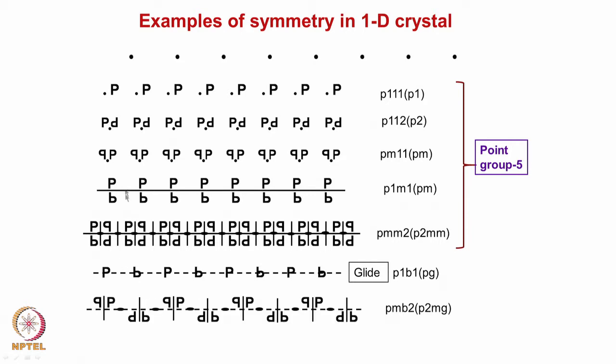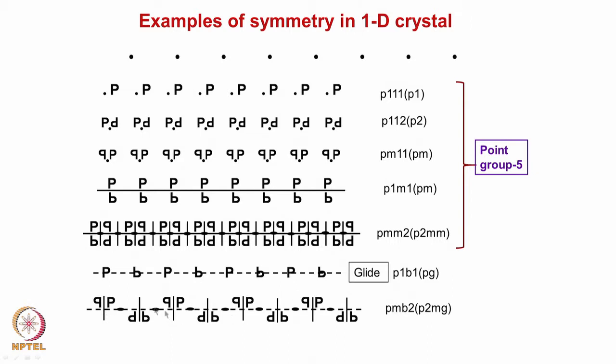The third which we can do is this one. Instead of a mirror here, we can have a glide operation. Then this is shifted by half, then reflected, again shifted by half, reflected, it comes back to the original position. Okay. So here there is a mirror along x, correct, on the xz plane.